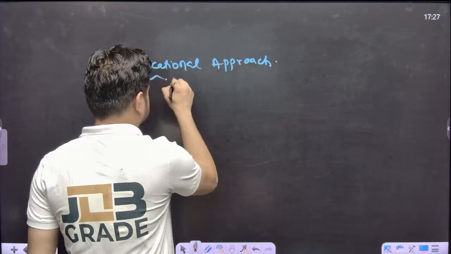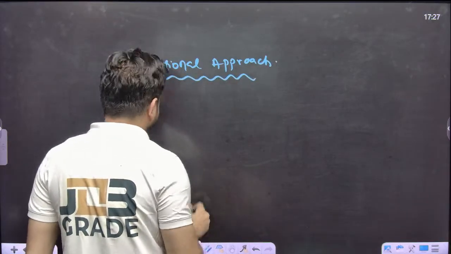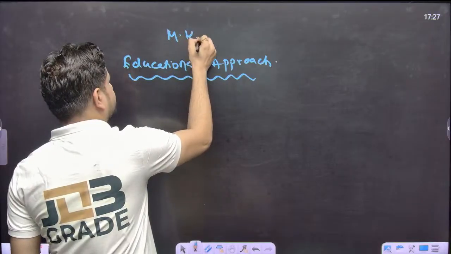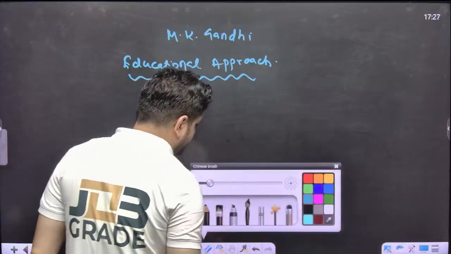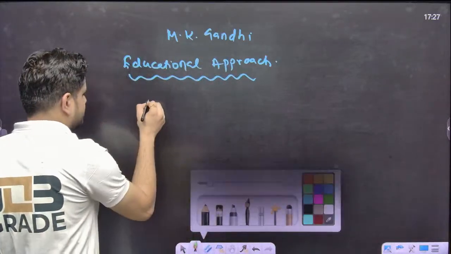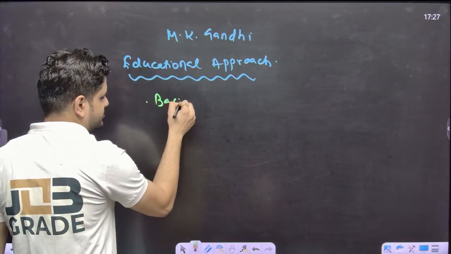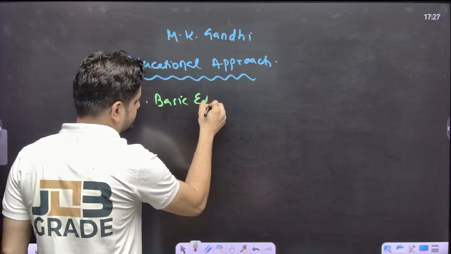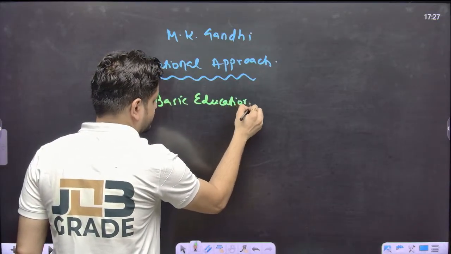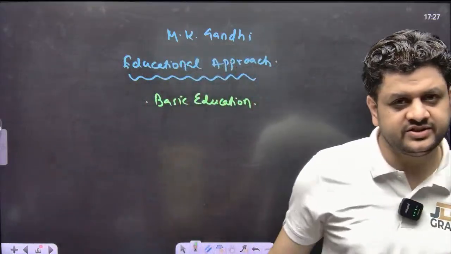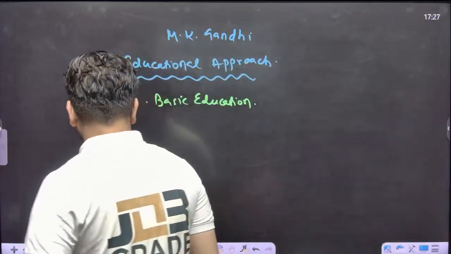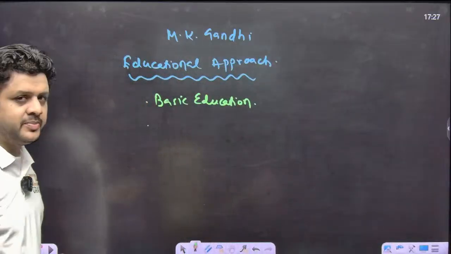Educational approach. So Gandhi's idea, what we are discussing, MK Gandhi. What was his idea? To develop basic education. And why did he want the concept of basic education? Because he wanted to develop a value system.